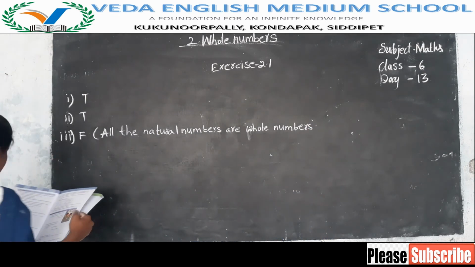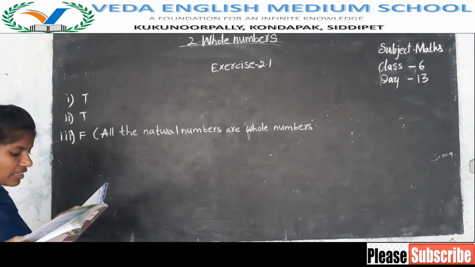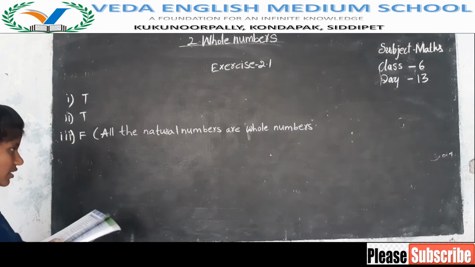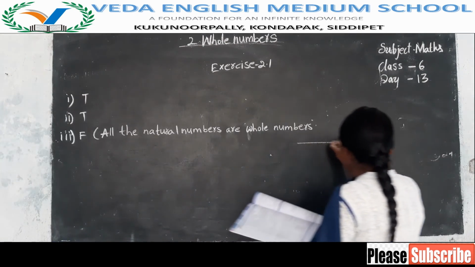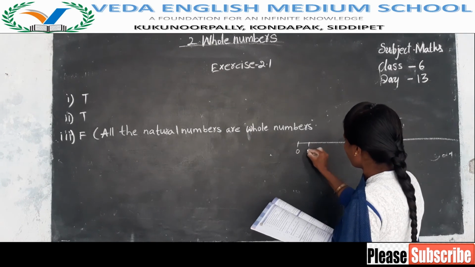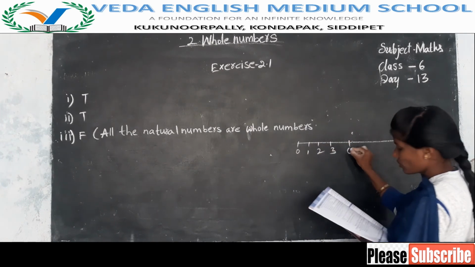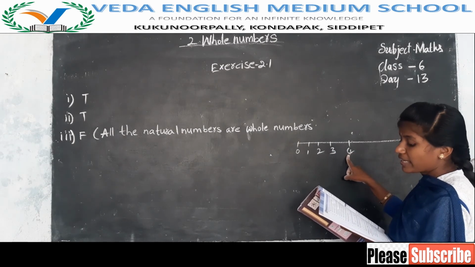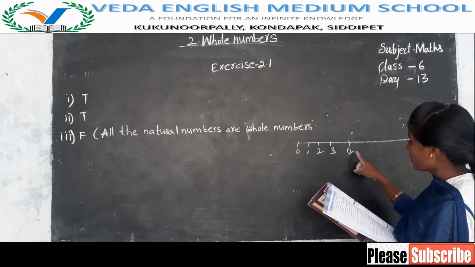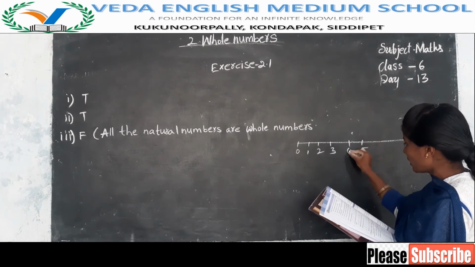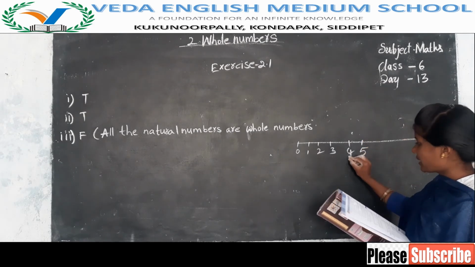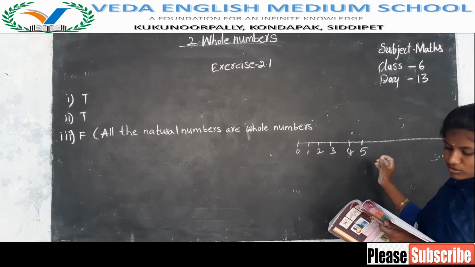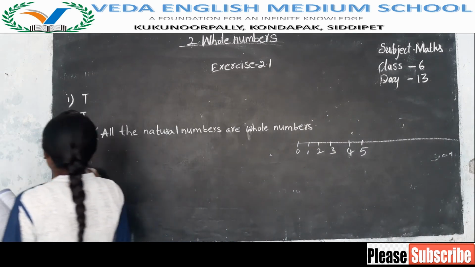Next, fourth one. A whole number that lies on the number line to the right side of another number is greater. First I am drawing the number line. These are the whole numbers. A whole number that lies on the number line to the right side of any other number is always greater. Yes, of course it is greater. Next, the successor of any number is a greater number only. So fourth one is true.